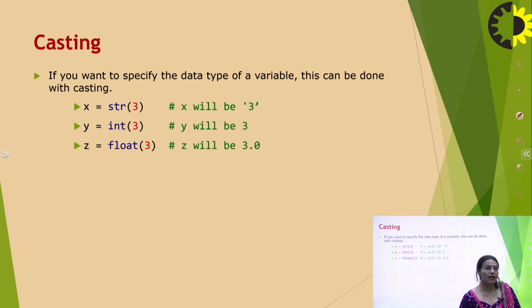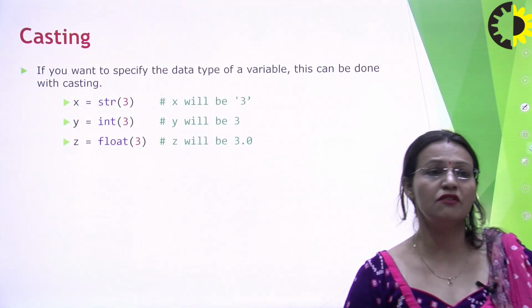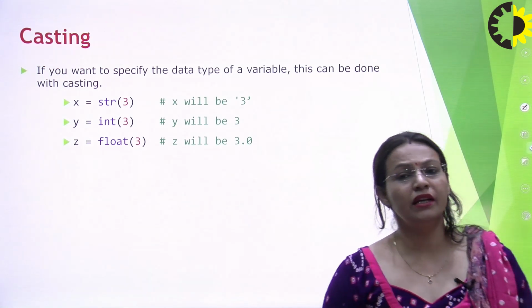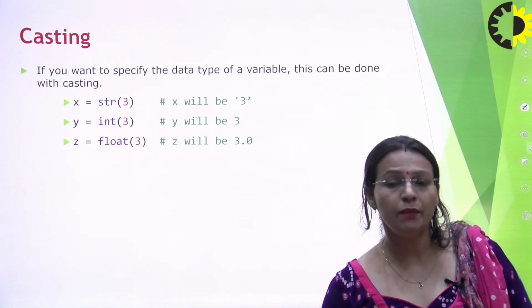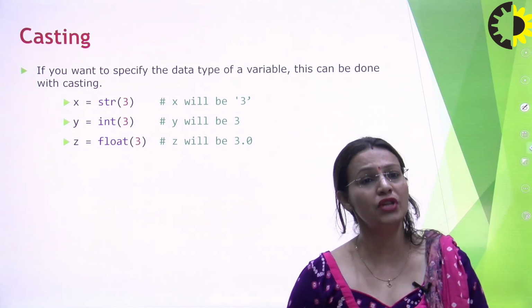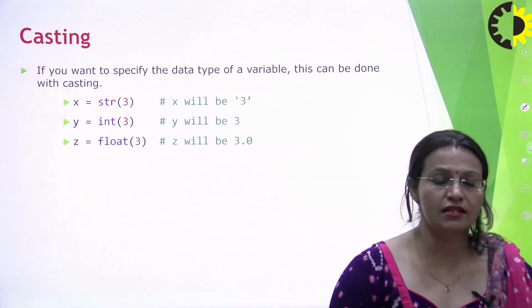Moving further, we have casting. Casting is basically to specify the data type of a variable. The programmer need not declare any data type initially, but once he has created or declared something, if he wants to change that data type, then he needs to cast it.